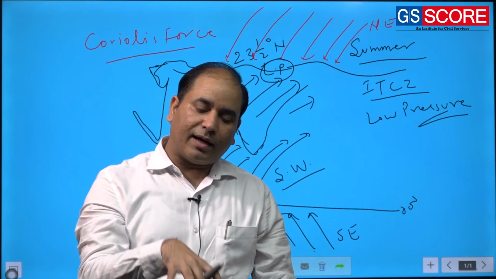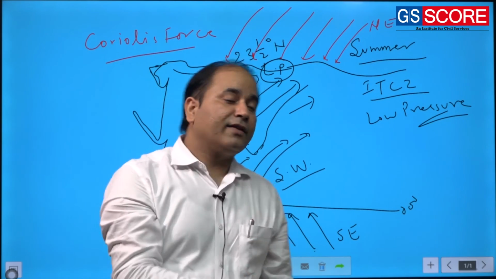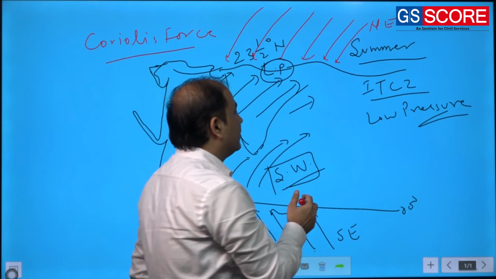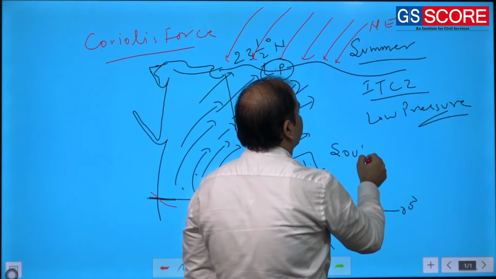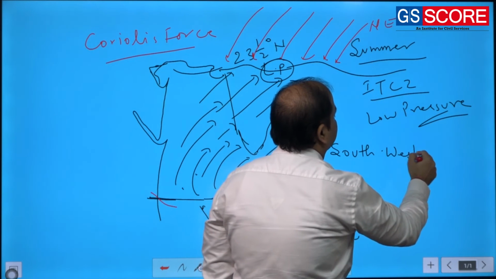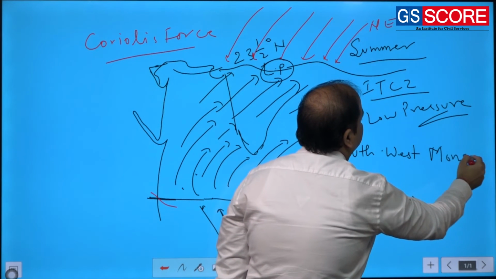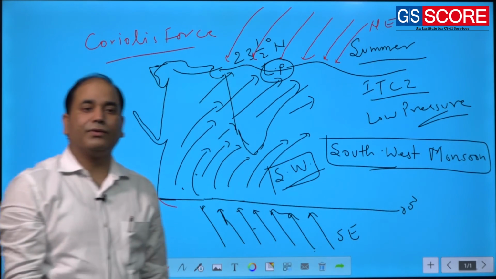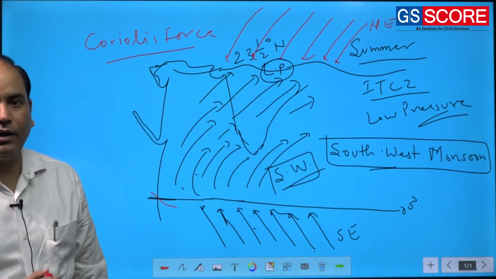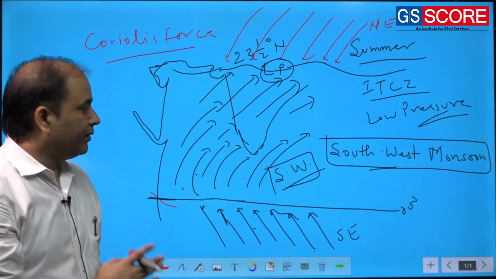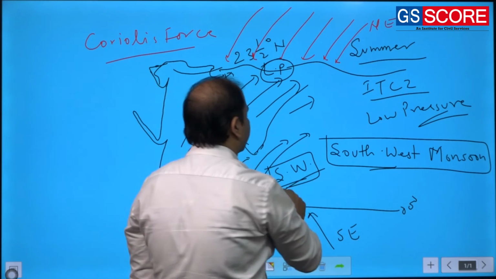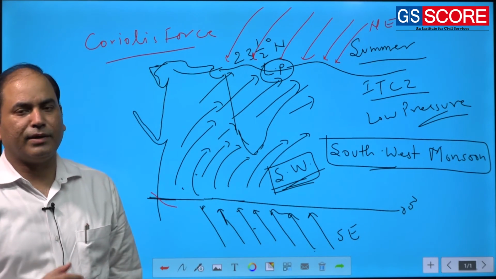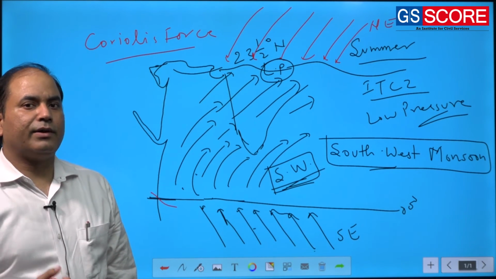And that rainfall will happen in the summer season, and because the rainfall is caused by southwesterly, that's why our monsoon is also referred to as the southwest monsoon. So why is it simply referred to as the southwest monsoon? Because the rainfall is caused due to the southwesterly wind. So Flohn has explained that particular phenomenon which Halley was not able to explain.